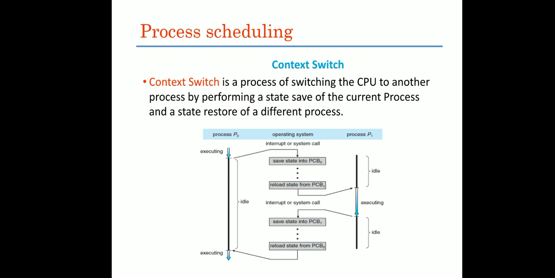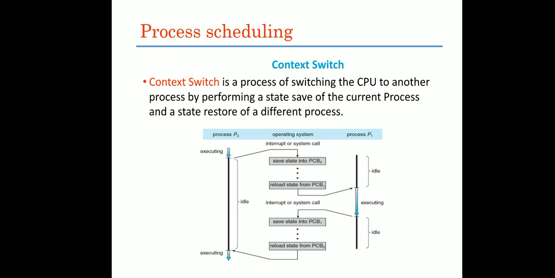Assume that there is a process called P1 and a process called P2. Now P1 is currently executing on the processor. Because of some reason, P1 has requested some IO operation, and meantime that IO device is not available. At that time the scheduler will take out that P1 process and put it into the waiting state.